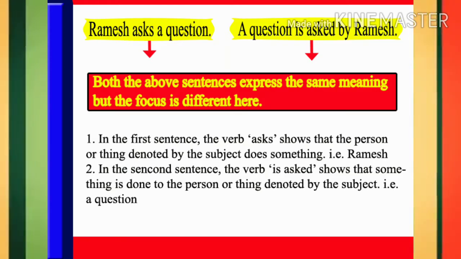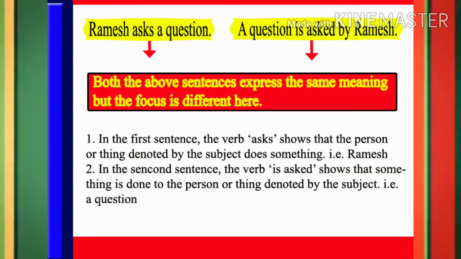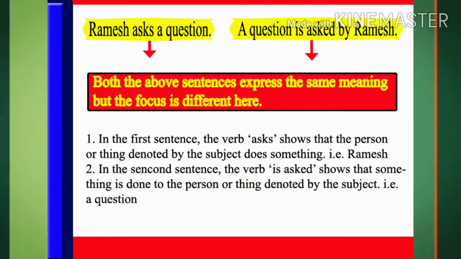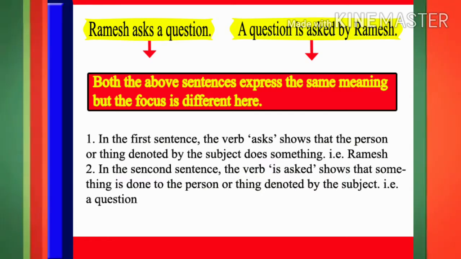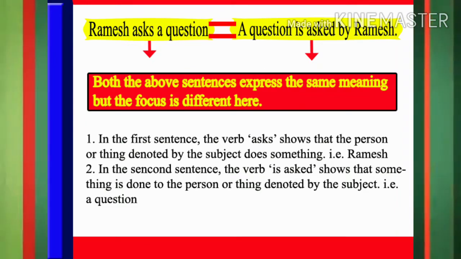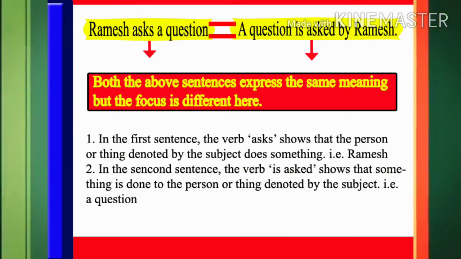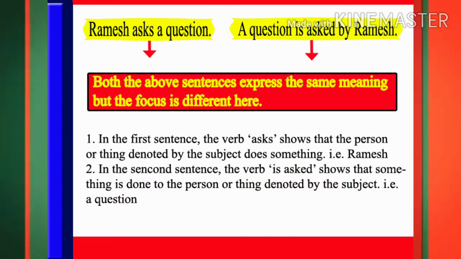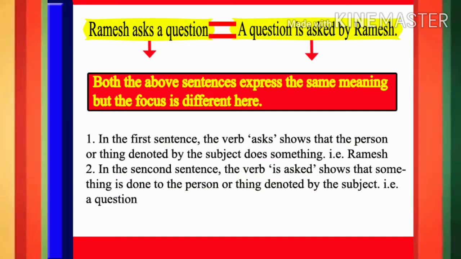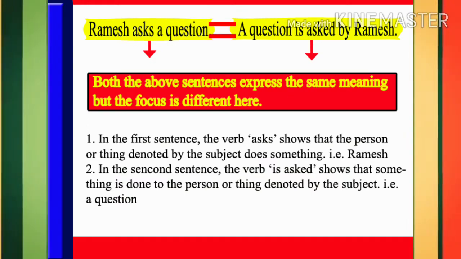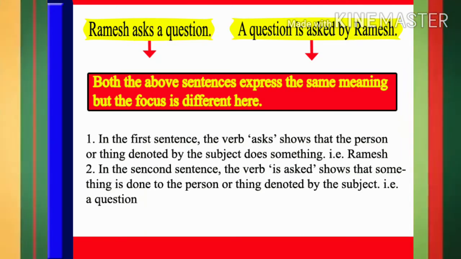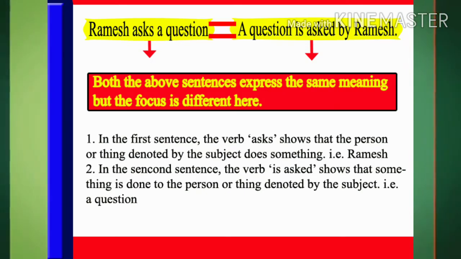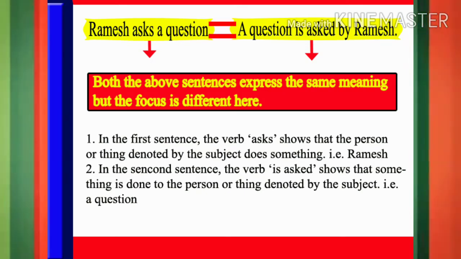Students, both the sentences, though apparently and structurally seem to be different, have a similar meaning. The first sentence begins with Ramesh and ends with a question, whereas the second sentence begins with the expression a question and ends with Ramesh.